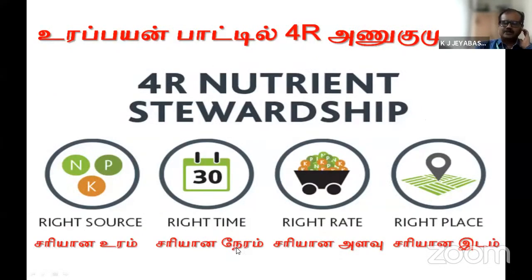Another thing in nutrient management is the 4R nutrient stewardship. What is 4R? Are we using the right source of nutrient or not? We have to check that first. Then, are we using the right time, the right rate or proportion, and applying at the right place? We have to see these four points: right source, right time, right rate, right place. These are the four R's we have to see in nutrient or fertilizer management.